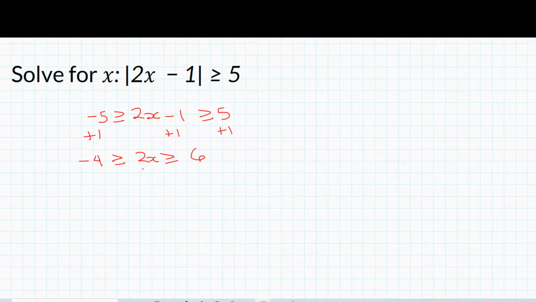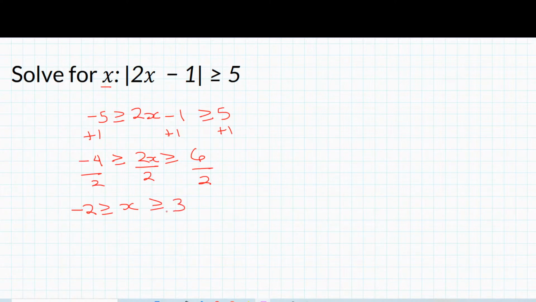Now that we have 2x, we need to remember it says solve for x, so we need to isolate x. So let's divide by 2 on all the sides.